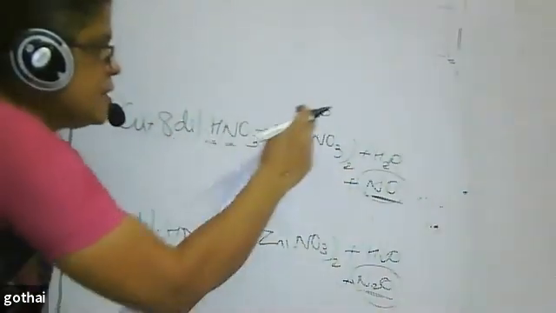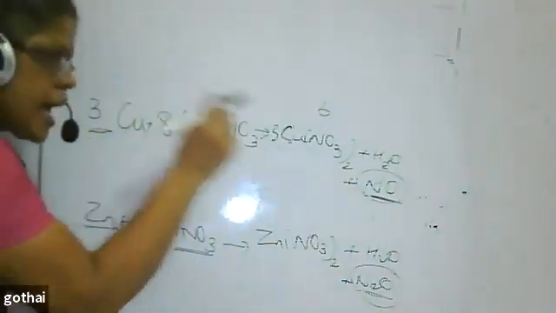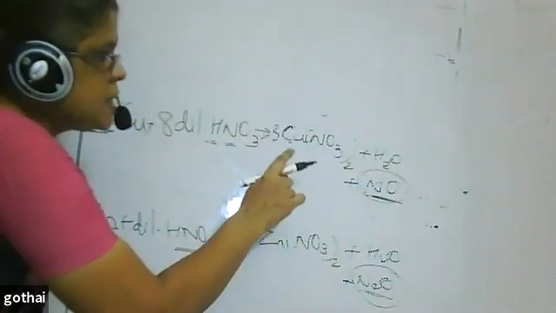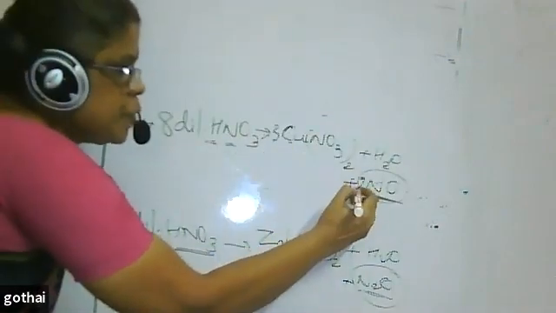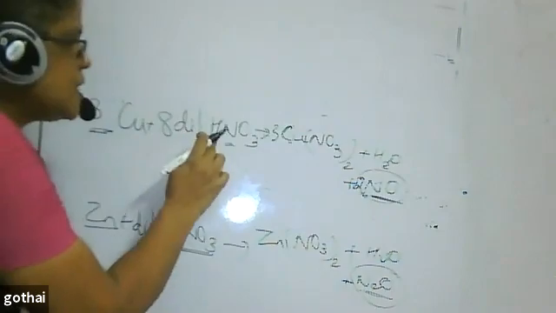When I put 8, this copper is 3, so I have to put 3 here. So what happens? 3 2s are 6 comes, so I put 2 over here, 8. Then hydrogen 8, this is 4. Work will be made easy. Otherwise, if you try to balance this, it takes a long time.